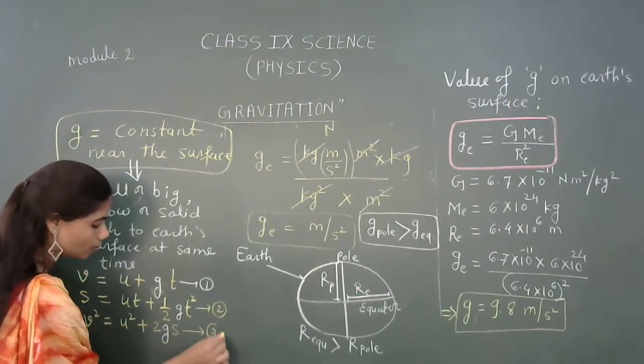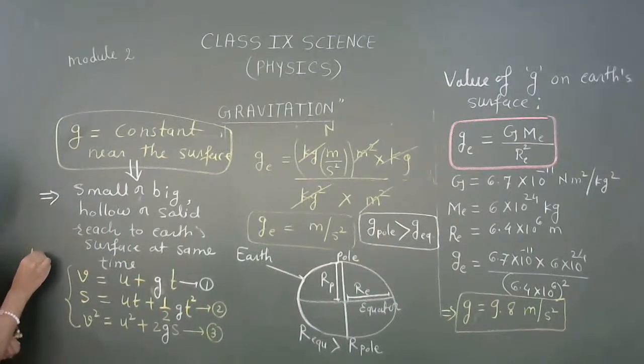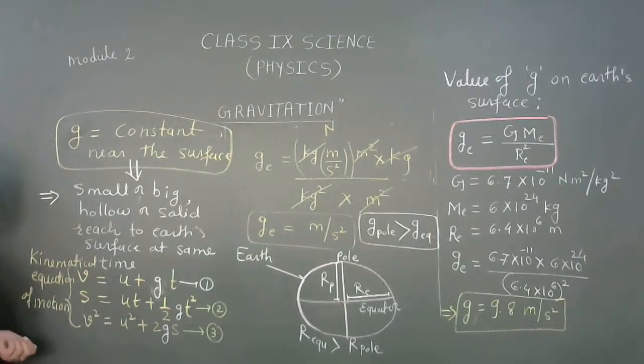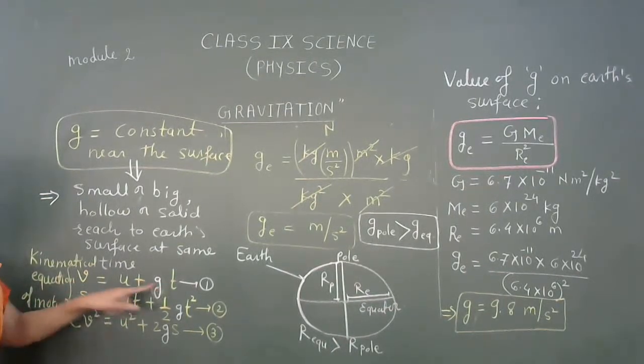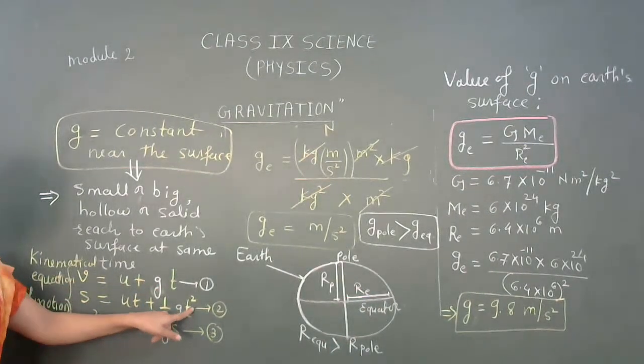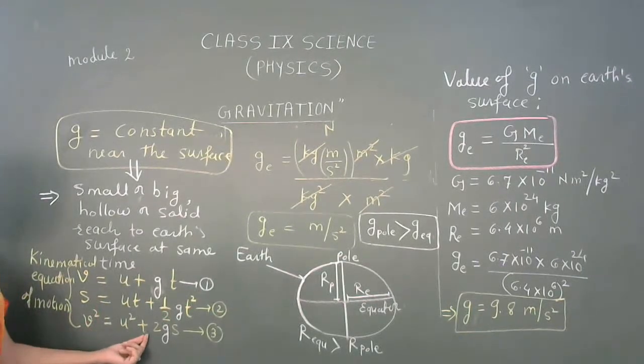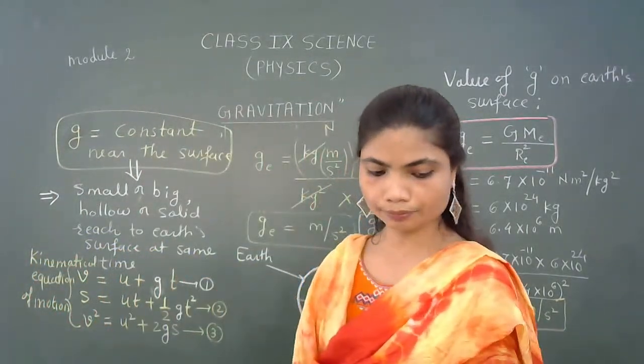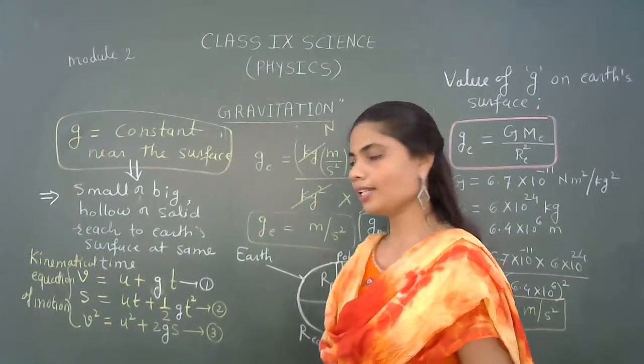This is our equation number 3, called the kinematical equations of motion. Okay? Are these equations correct? v is equal to u plus gt, s is equal to ut plus half g t square, and v square is equal to u square plus 2gs. Right? So here we have understood these equations like kinematical equations.